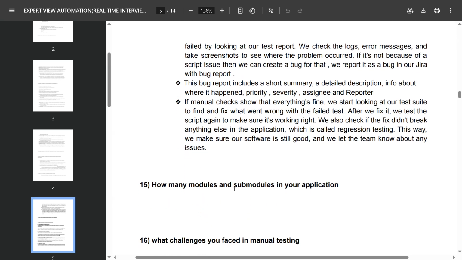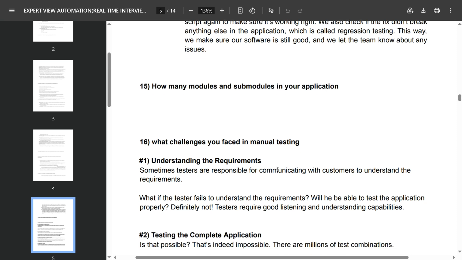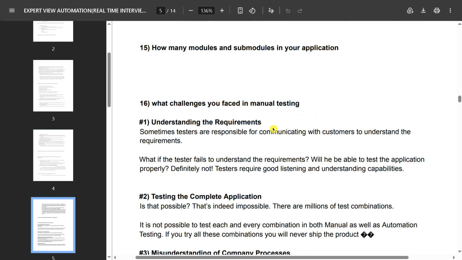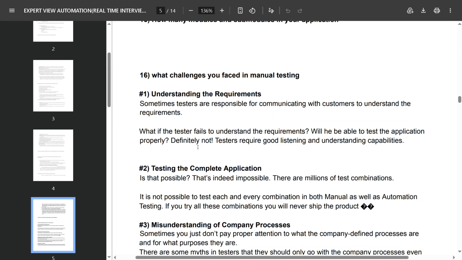How many modules are there in your application? This question is rarely asked. And this question is also asked: what challenges have you faced in manual testing? Otherwise: what challenges have you faced while testing? So you can answer according to which challenges you have faced, for example, understanding the requirement.